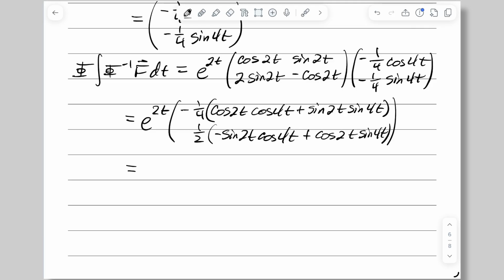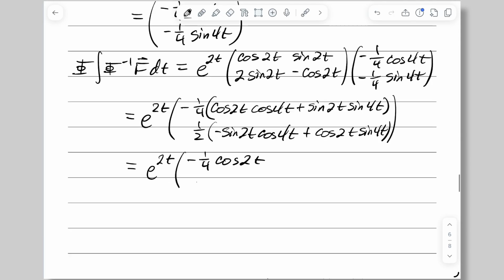That's also an identity. We're going to end up here with e to the 2t times negative 1/4 cosine of 2t and 1/2 sine of 2t. The top row is like the cosine of alpha minus beta, and the bottom entry is the sine of alpha minus beta.